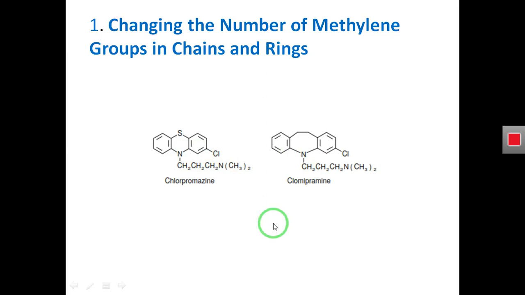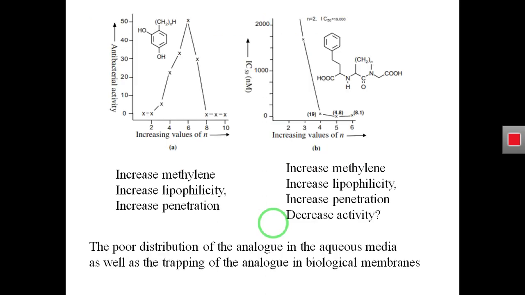So this is one example, and here is another example. Why could it happen that when we make changes in the structure of the compound, the biological activity of the compound gets changed?